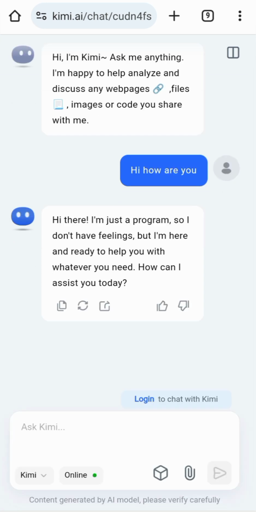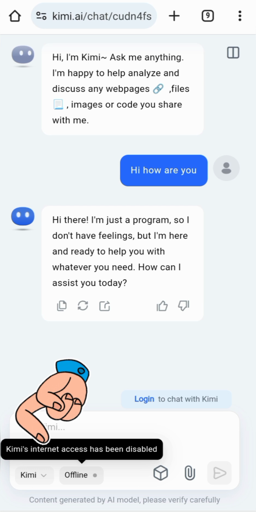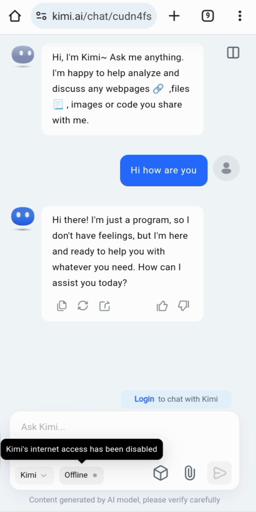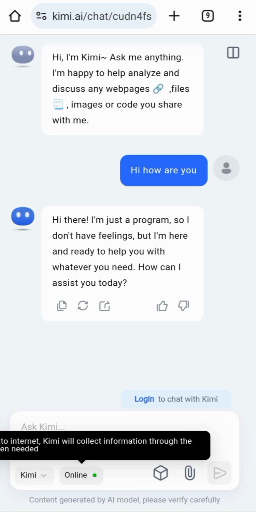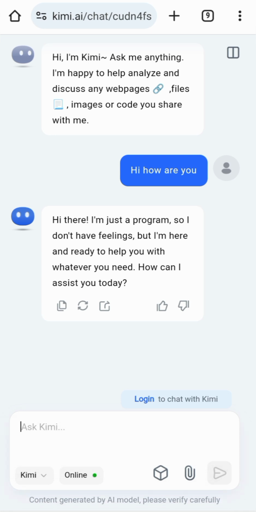Now there is some indicator. This is online and a green dot. If you touch this, it means Kimi cannot access the internet. Now, if you want it to access the internet and browse in real time, you just need to click this and it becomes green, and now you can ask the question.